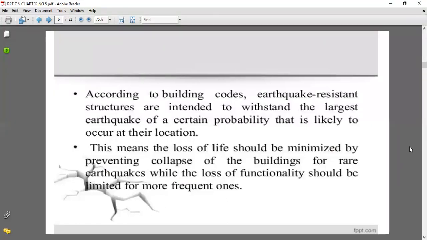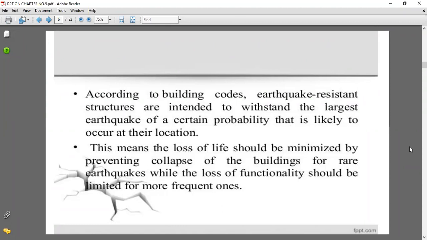According to building codes, earthquake resistant structures are intended to withstand the largest earthquake of a certain probability that is likely to occur at their location. This means the loss of life should be minimized by preventing collapse of the building for rare earthquakes, while the loss of functionality should be limited for more frequent ones.